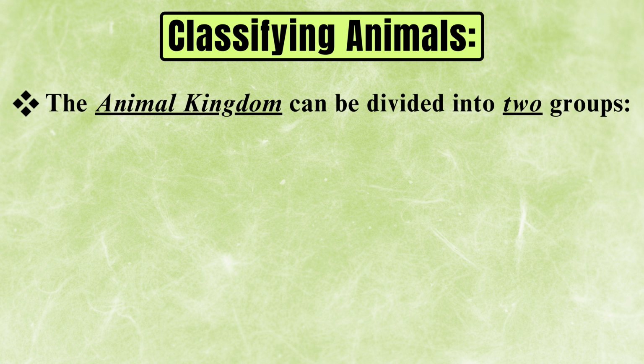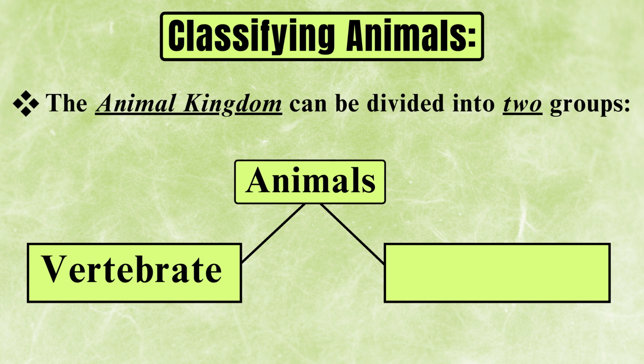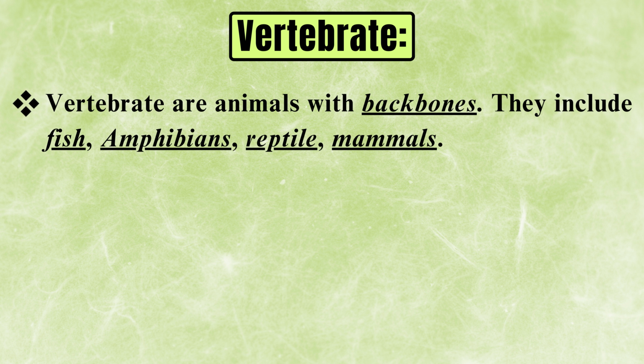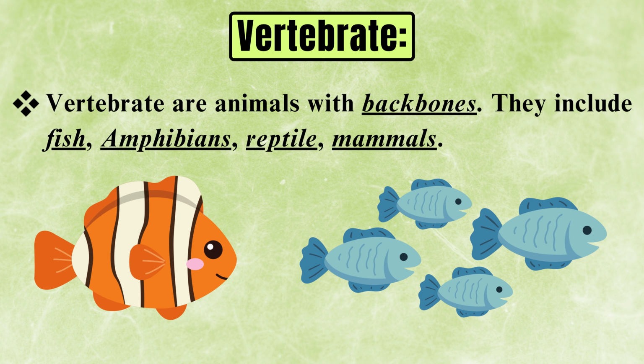Now, I'm going to talk about classifying animals. As we know, the animal kingdom can be divided into two groups. Number one is vertebrate and second one is invertebrate. Let's talk about the vertebrates. Vertebrates are animals with backbones. They include fish, amphibians, reptiles and mammals. How wonderful the color of the fish is.